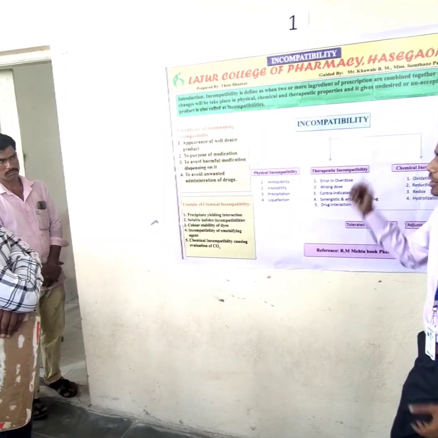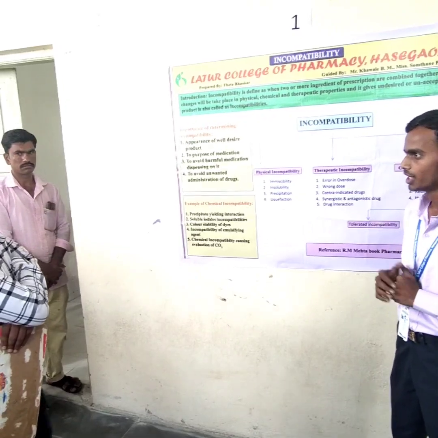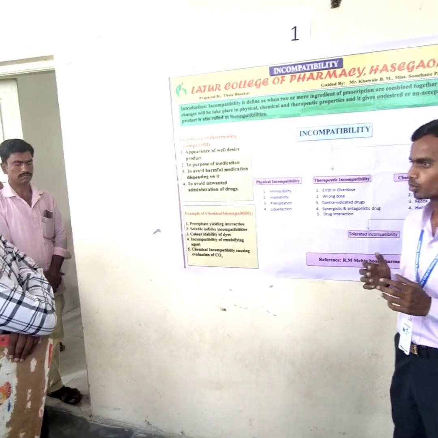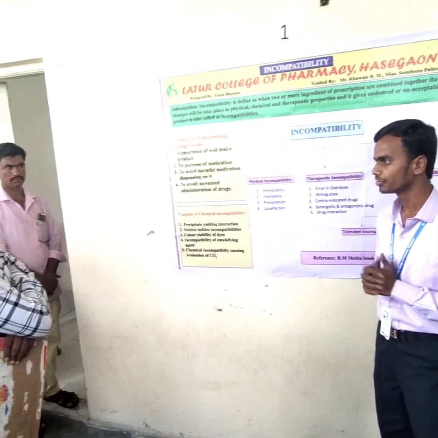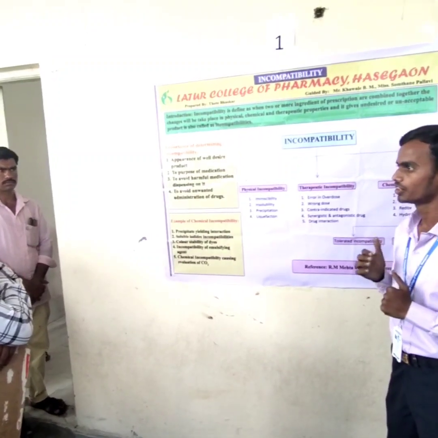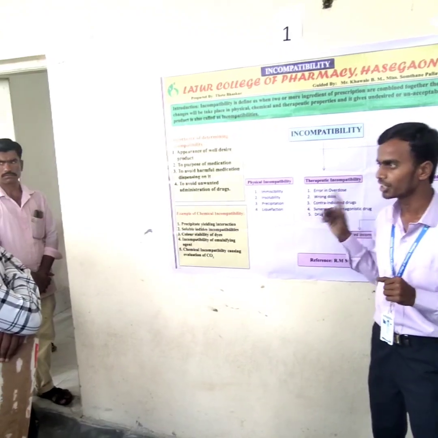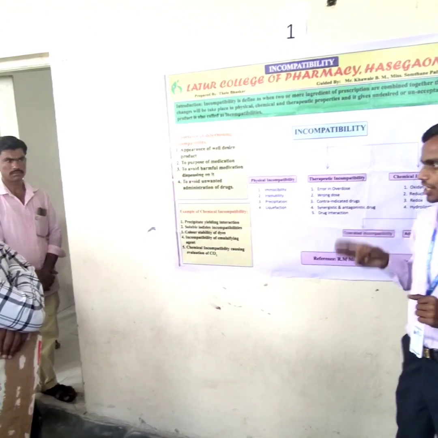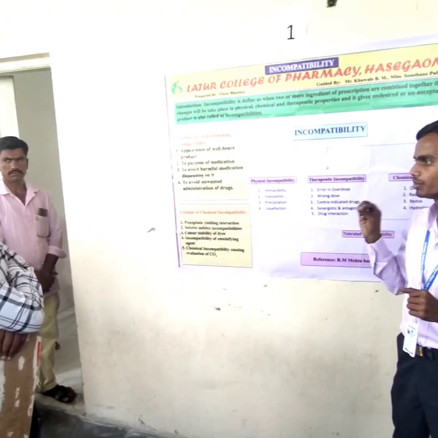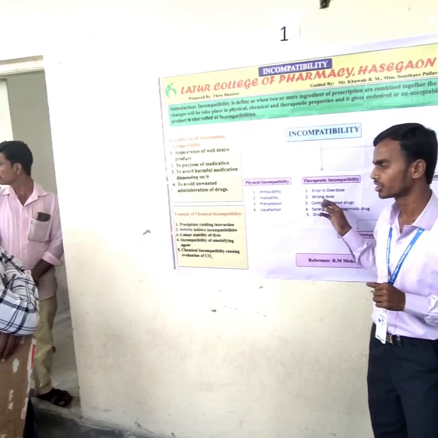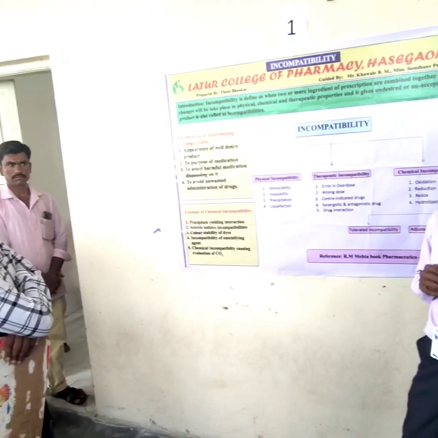And the second type of incompatibility is therapeutic incompatibility. Therapeutic incompatibility means when two or more substances come together, then changes take place in the therapeutic property. It is also called therapeutic incompatibility. These 5 concepts are included: overdose, wrong dose, contraindicated drugs, synergistic and antagonistic, and drug interaction.